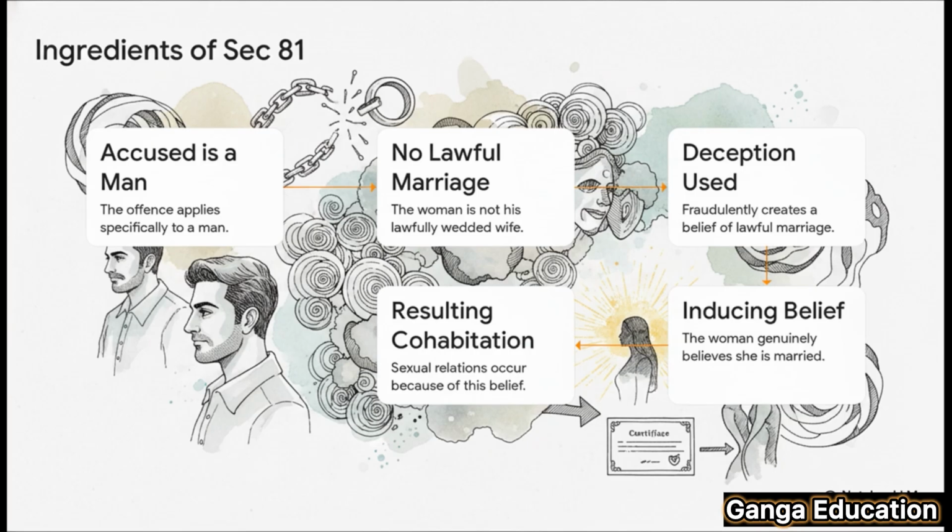Think of something like a fake marriage ceremony. Fourth, that deceit must have directly caused the woman to believe she was legally married. And finally, the cohabitation or sexual intercourse happened because of that false belief. All 5 have to be there.